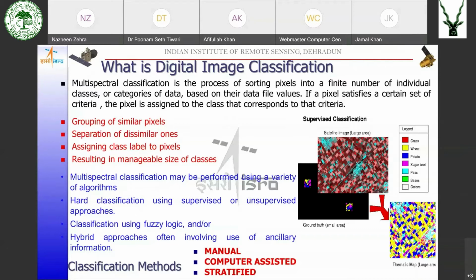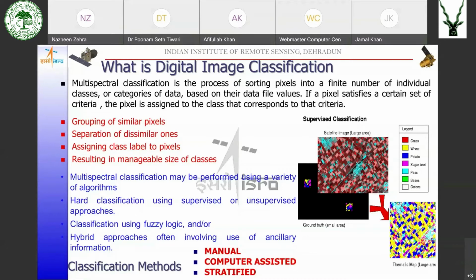The same data can be used by various different scientists or observers, and they can derive different types of information from it. From the same remote sensing data, an agriculture scientist will look at the data and find out what types of crops are present and what the different soil types in the area are. Someone interested in water studies will try to find out how the water bodies are distributed in the area and what the depth of the water body is.